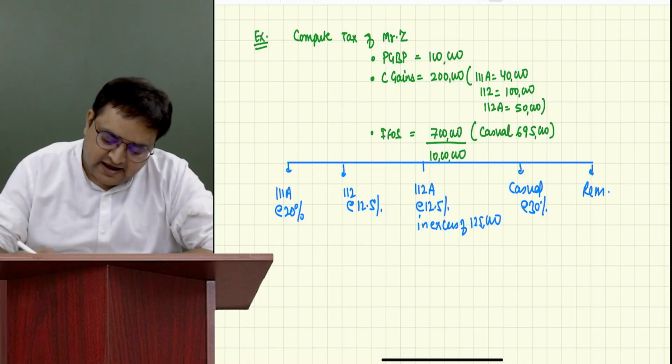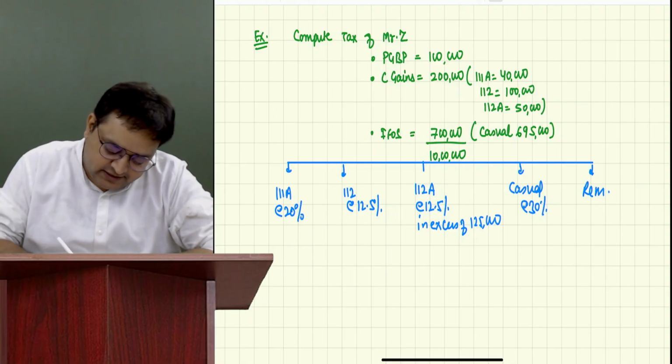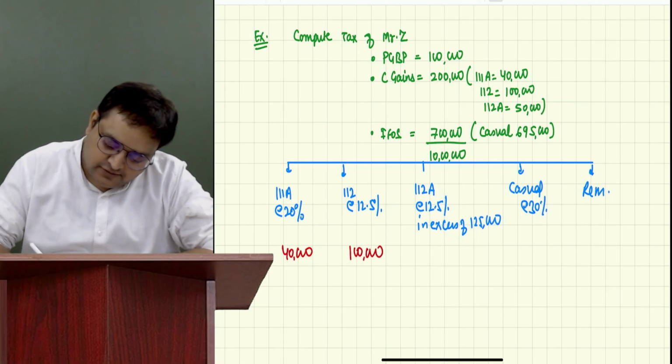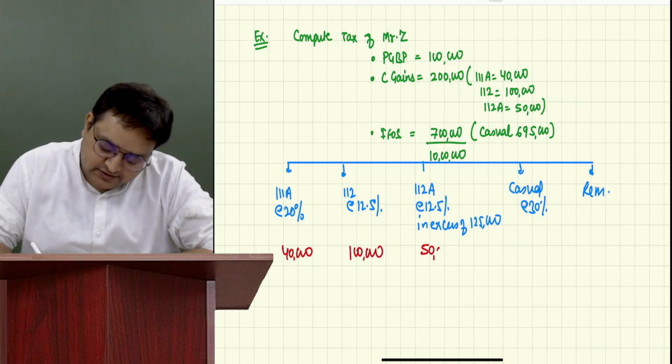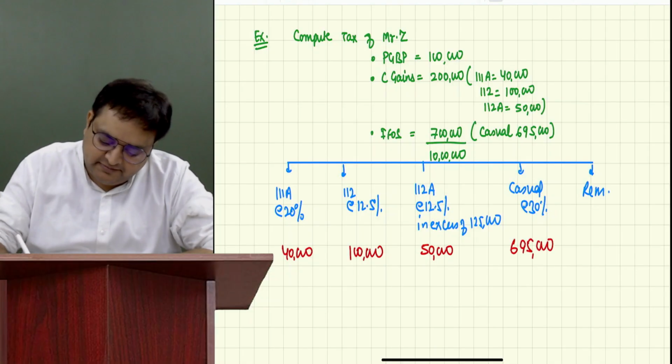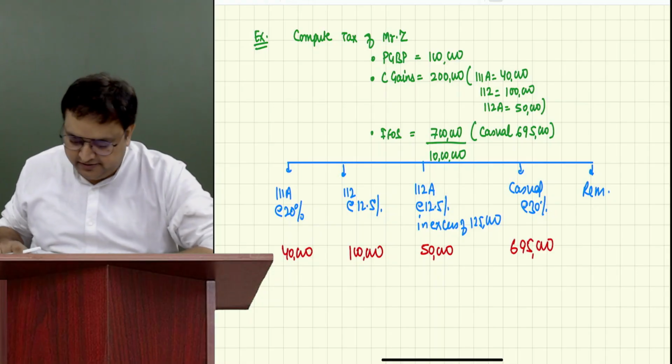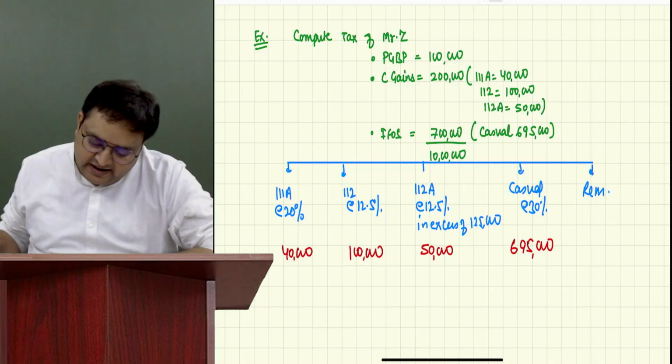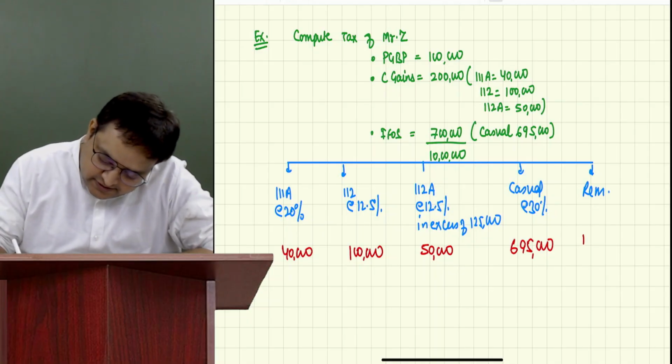So this person has 111A 40,000, 112 is 1 lakh, 112A is 50,000, casual income is 6,95,000. Please tell me the balancing figure. Just the balancing figure. 1,15,000. Okay.